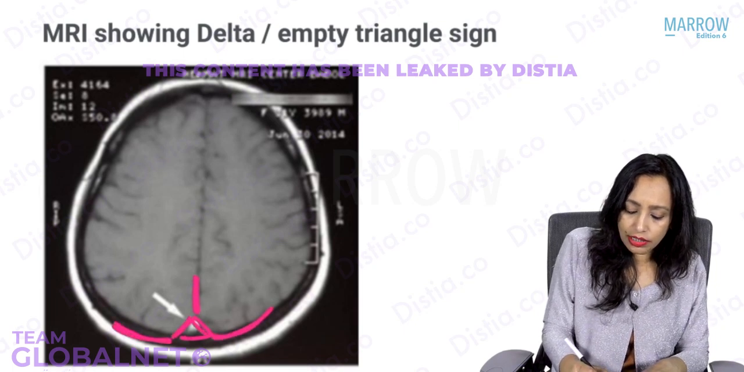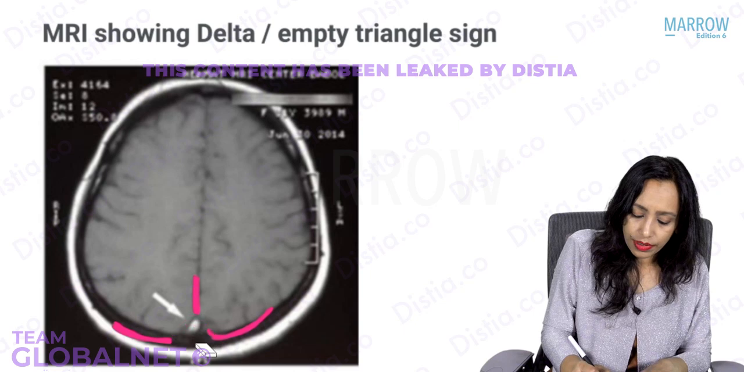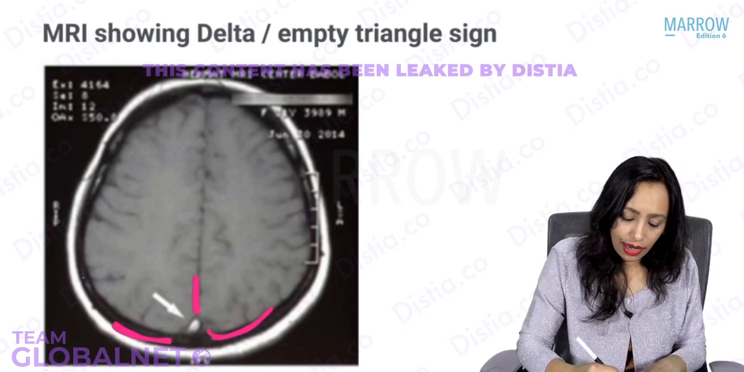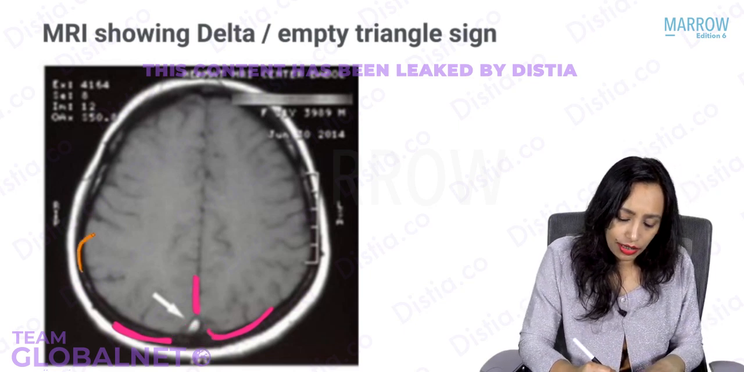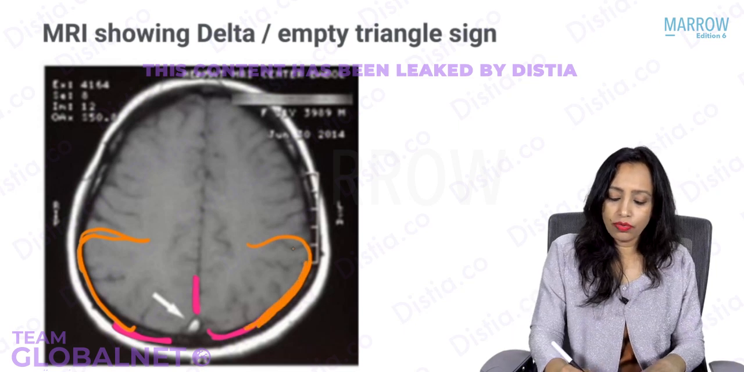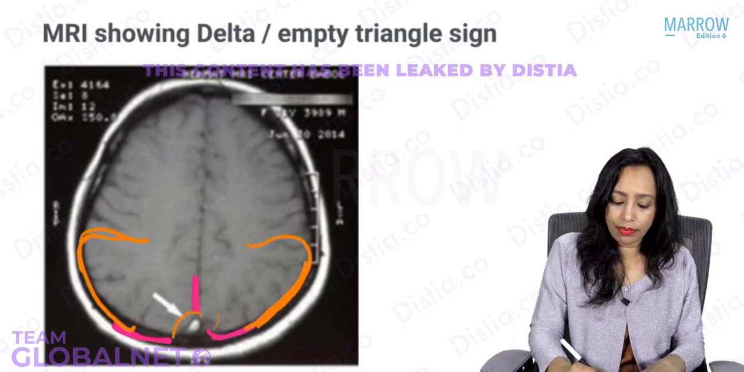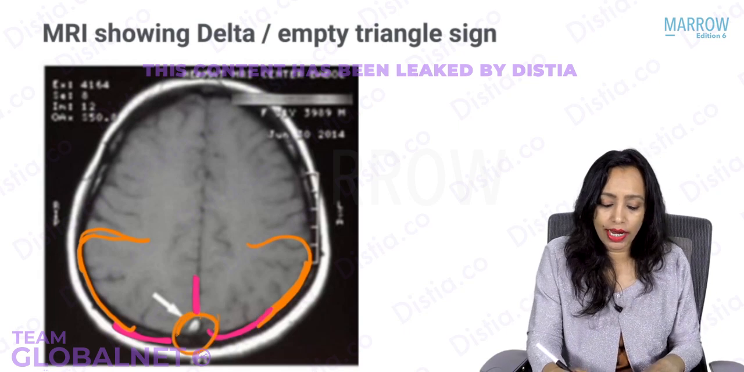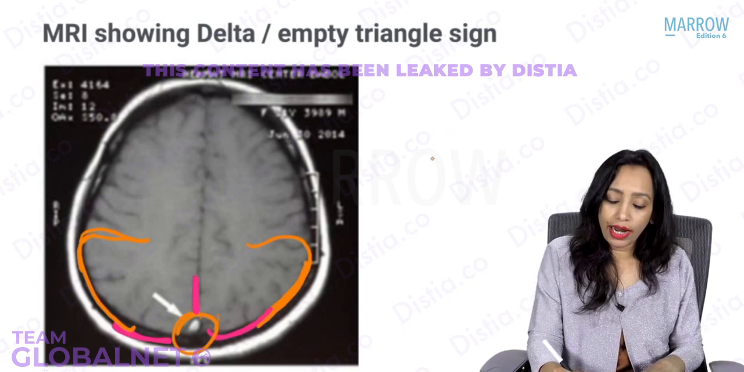You are seeing it here, this thrombus that you are seeing. Yes, you can see it anywhere along the sigmoid sinus or over the lateral sinus. Anywhere you will see this appearance. What is this appearance known as? This is known as delta sign or empty triangle.